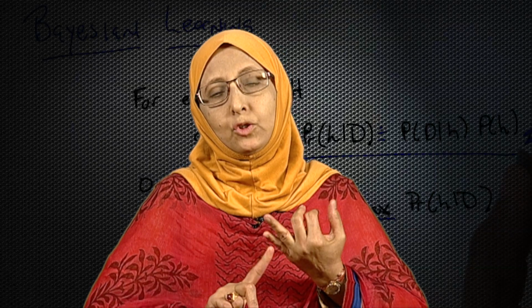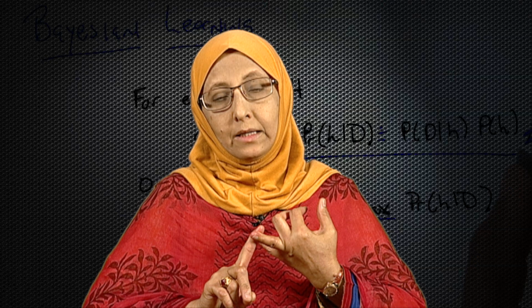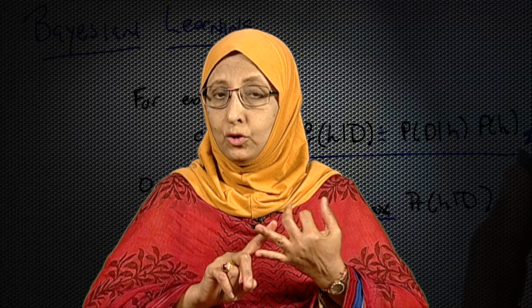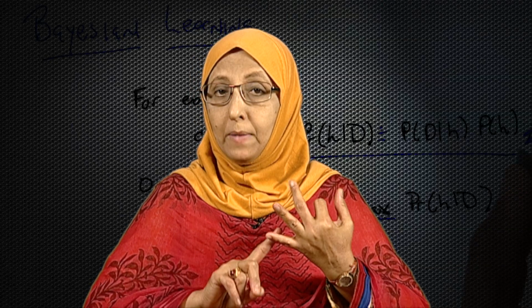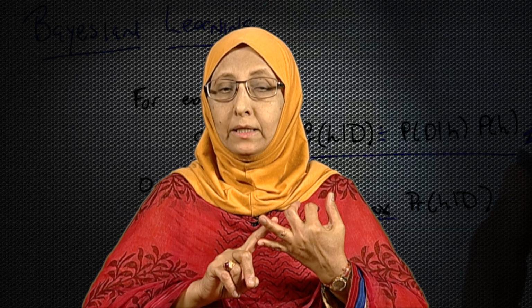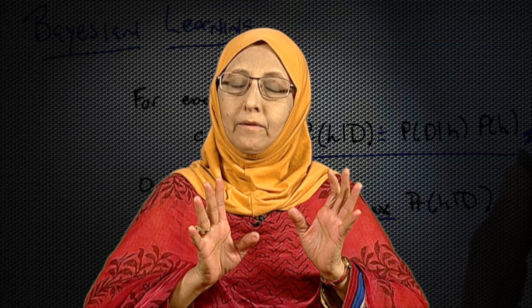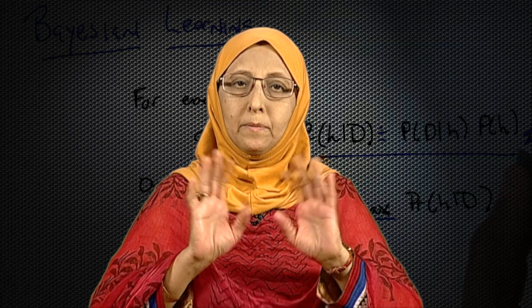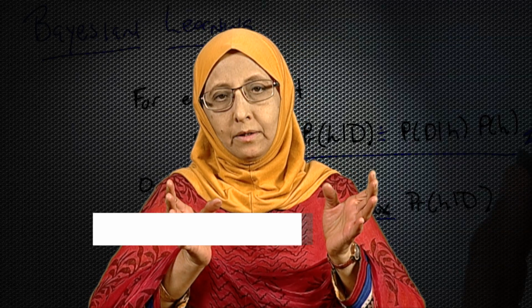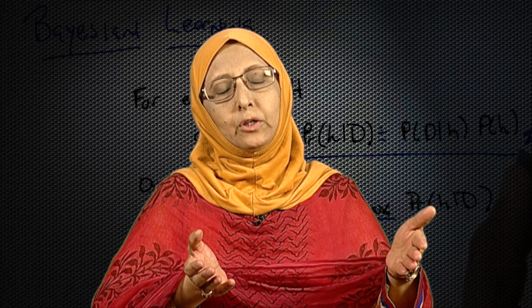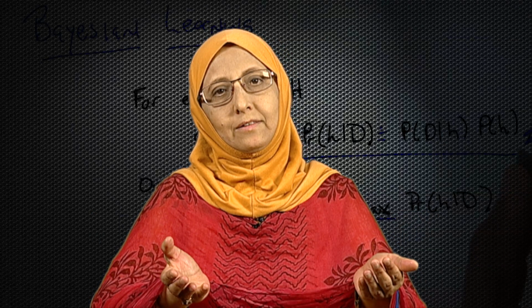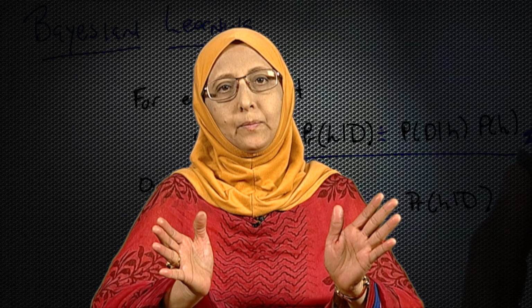Now, if I compute these two probabilities and see which of these two is higher, or the maximum, we can say that that particular instance belongs to that particular class. Very simple idea. So, take the maximum of the two probabilities, one for no, one for yes, given the data instance, and whichever turns out to be larger, you say that that particular instance belongs to that particular class. That is the basic idea.